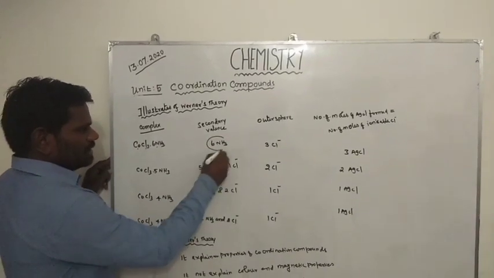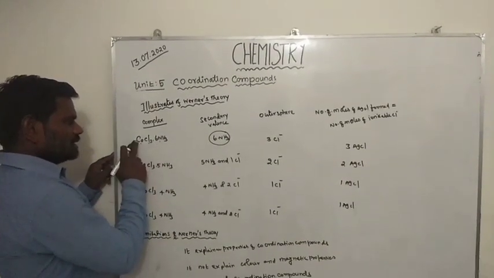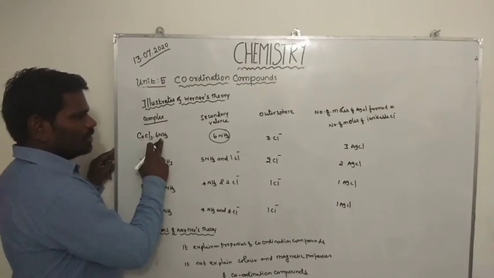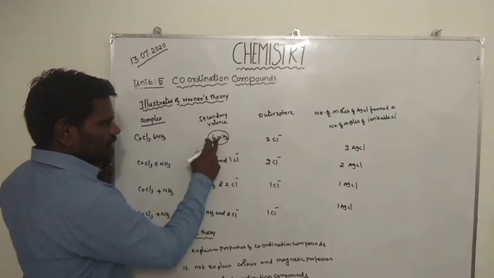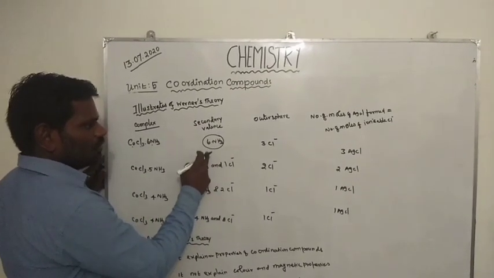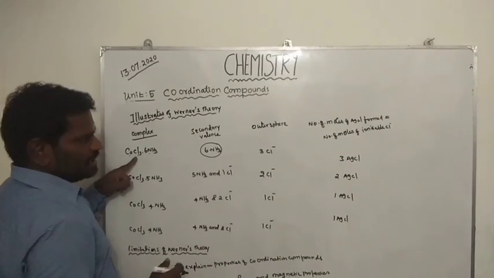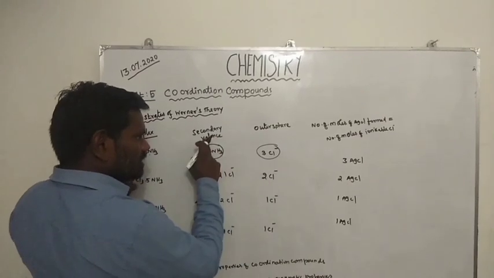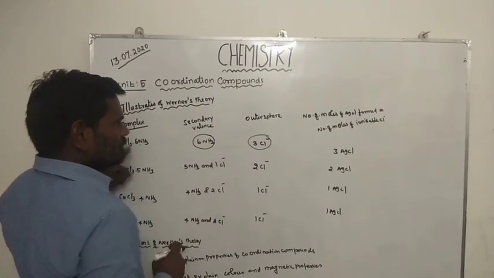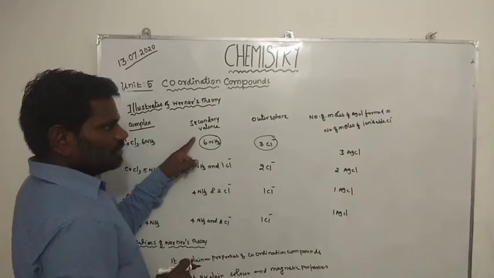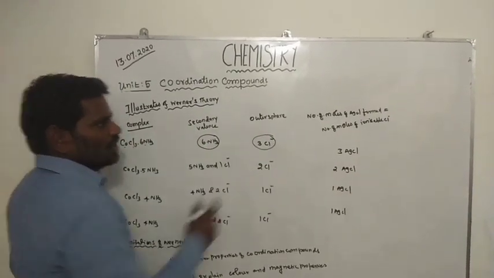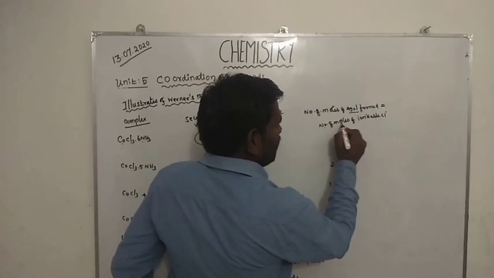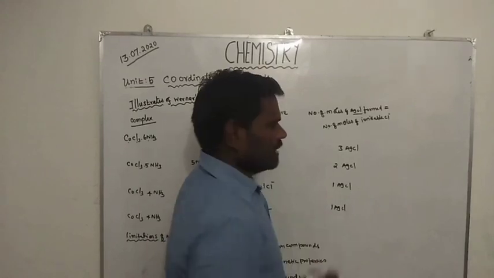The secondary valency is 6 because the central metal atom cobalt is surrounded by 6 ammonia molecules. The outer sphere has 3 chloride ions. The inner sphere is a directional, non-ionizable valency, and the outer sphere is the ionizable valency. So the number of moles of silver chloride formed is equal to the number of moles of ionizable chloride ions.